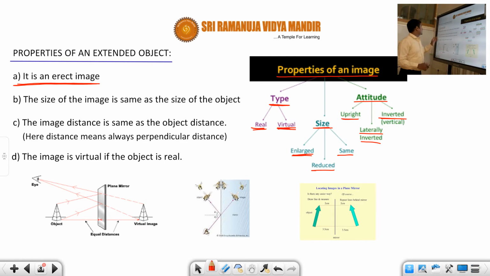Now here we can see the first property of the image formed by an extended object. First one is that it is an erect image. Erect image means what? Just like here we can see one example. Here there is an object, and its image is here. So it is on the same side. Just like the object is above the x-axis, the image is also above the x-axis. It is not forming like this. If it were forming like this, then we could say it is an inverted image. But here it is not, therefore it is called an erect image. So the first property is that it is an erect image.